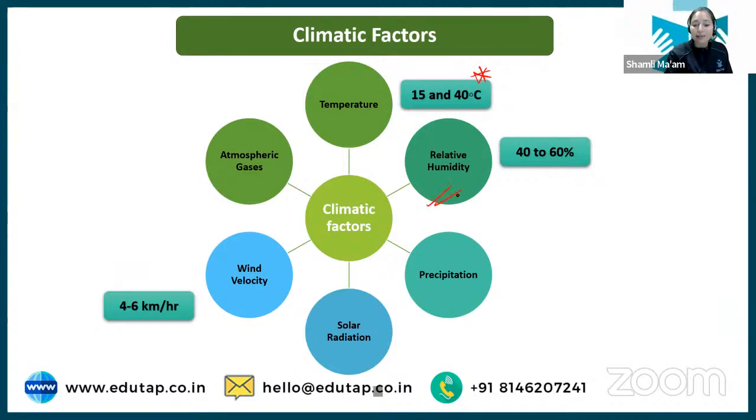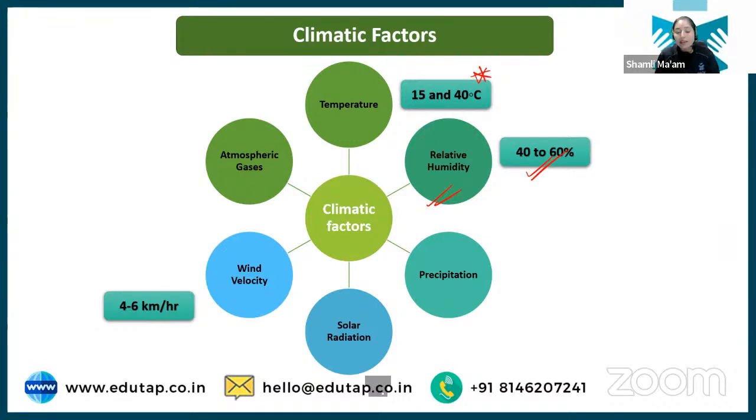Now students, relative humidity is basically the amount of water vapor that is present in the atmosphere. Okay. Humidity is basically the amount of water vapor. Water vapor is a gas, the gaseous form of water. So what is the amount of water vapor present around a crop? That is also very important, and it should be around 40 to 60%, because relative humidity hampers photosynthesis.